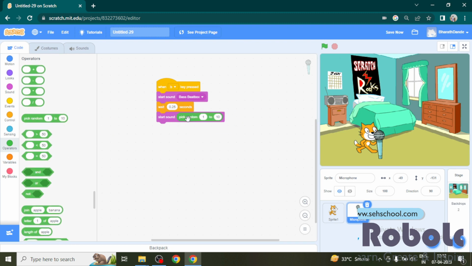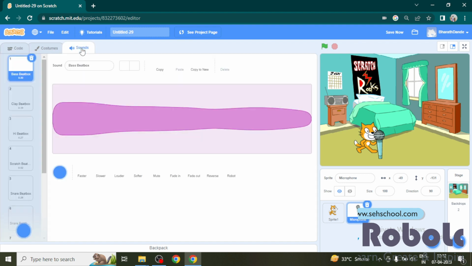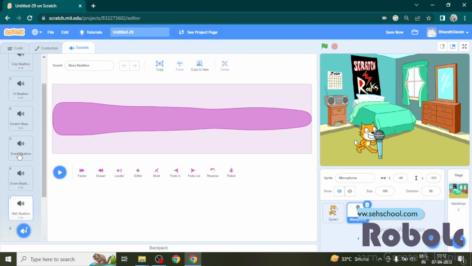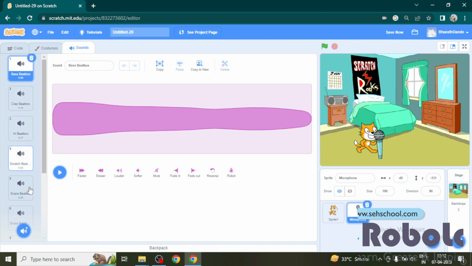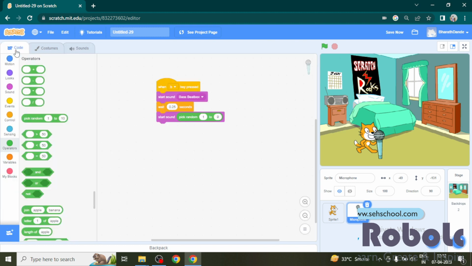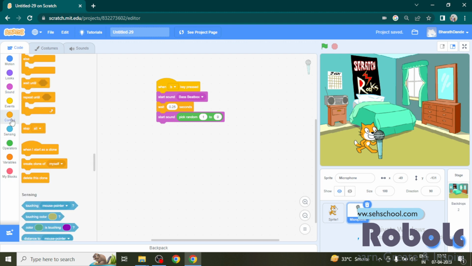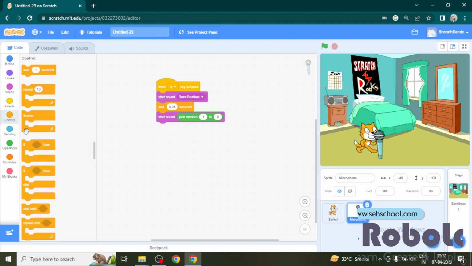random block from the operator blocks and give the number 2 to 9, and go to sounds tab and see how many sounds the microphone has. Now go back to the code tab and add one more wait block at the end of the script with the time 0.25 seconds. Now press the button B.